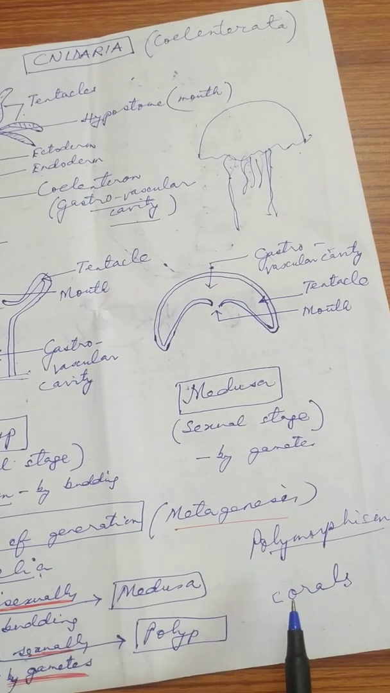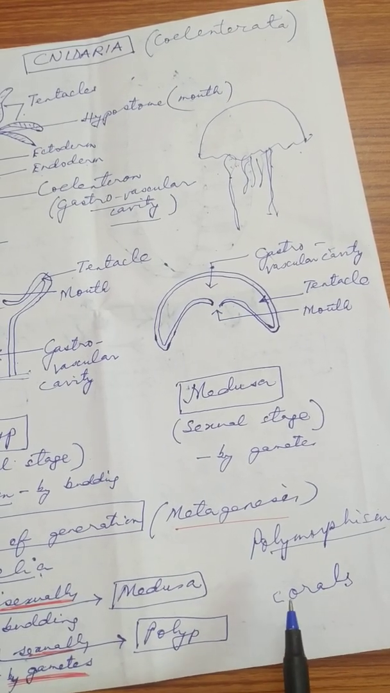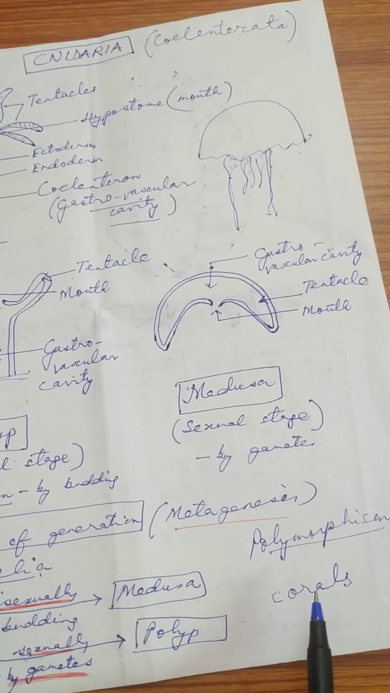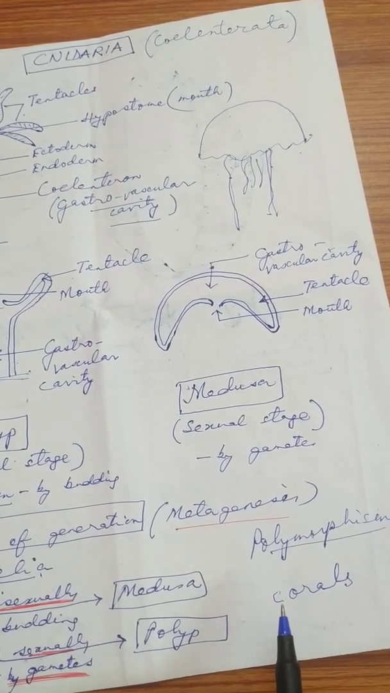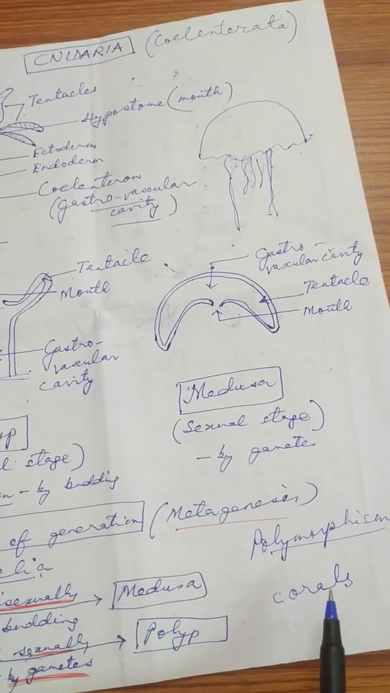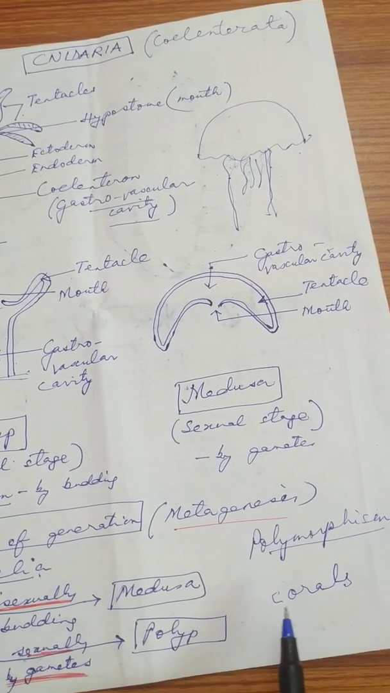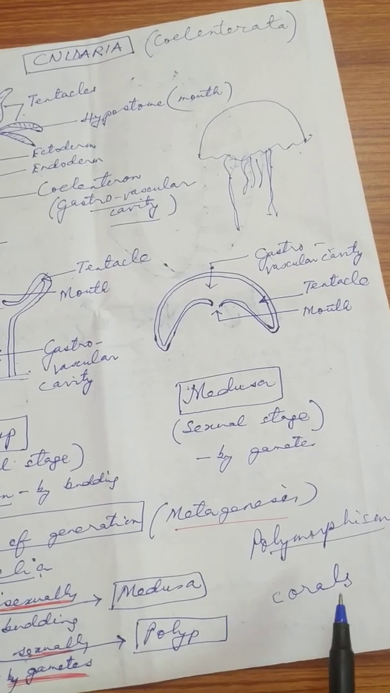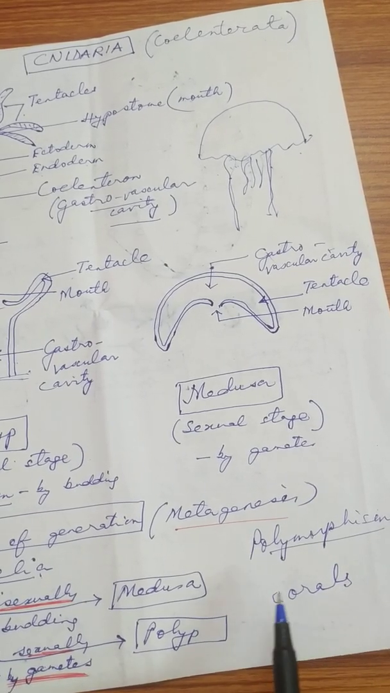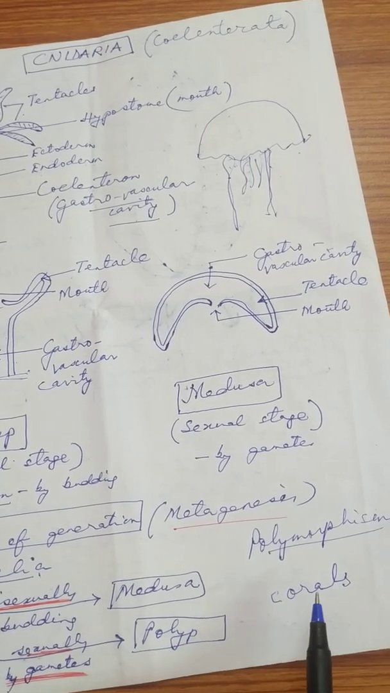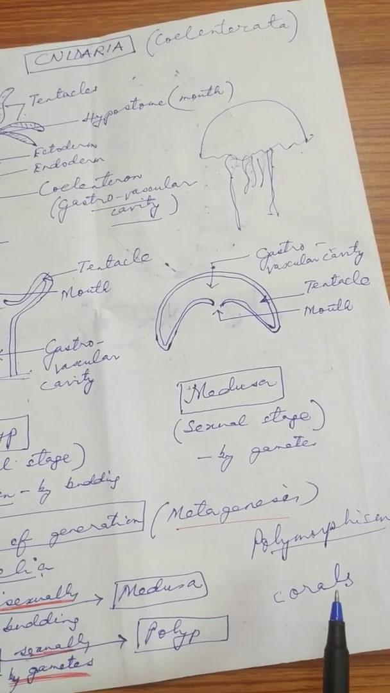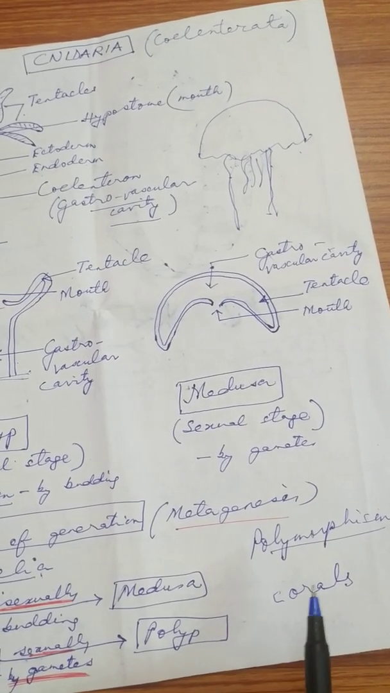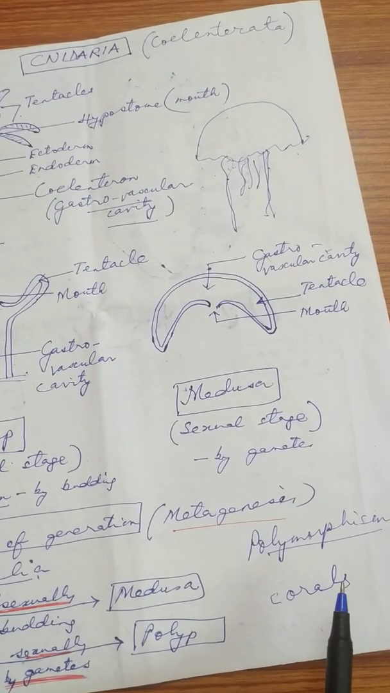There are some cnidarian animals called corals. Their body is made up of what? Calcium carbonate. So when they die, calcium carbonate gets deposited at the bottom of the ocean. When many corals go on dying, their calcium carbonate covering gets deposited, and this accumulation of calcium carbonate leads to the formation of islands in the oceans and seas, and those islands are called what? They are called coral islands. Is it clear? So this is very interesting, how the corals can form islands.